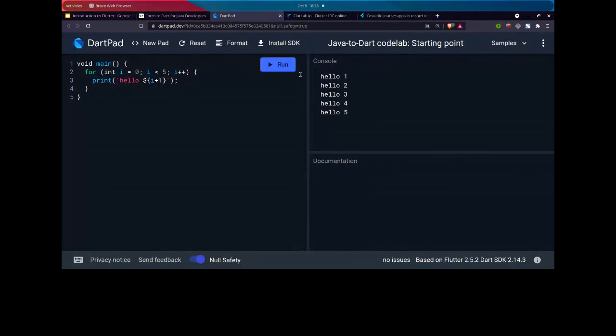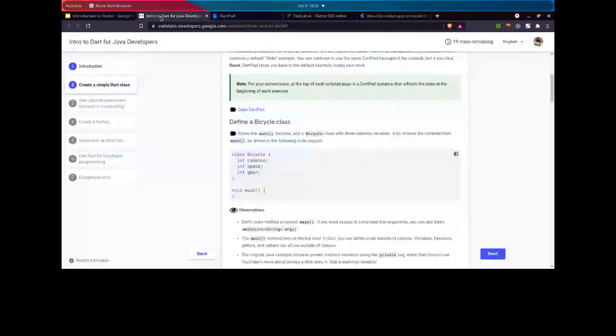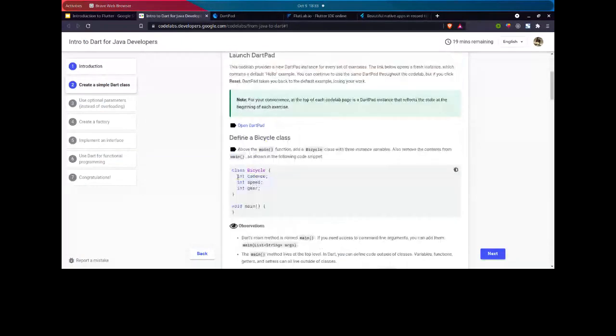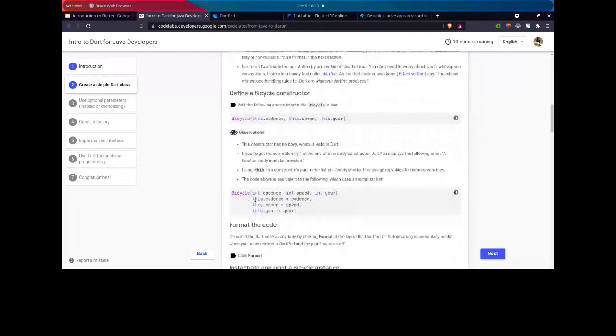So this is basically Dart. Like, I have to make a class. This is a class definition for a bicycle where I have a cadence, speed and gear. This is the big way, and this is the small way of having a constructor in our class.